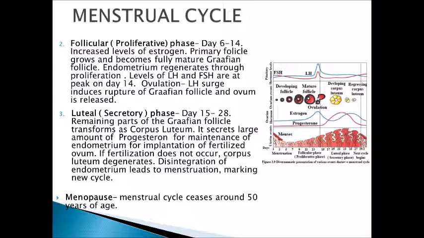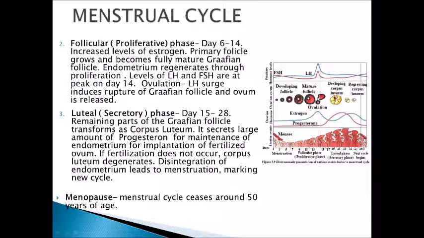If fertilization does not occur, the corpus luteum degenerates, disintegration of the endometrium occurs, and it leads to menstruation, marking the new cycle. So, the third phase is from day 15 after ovulation, day 15 to day 28.